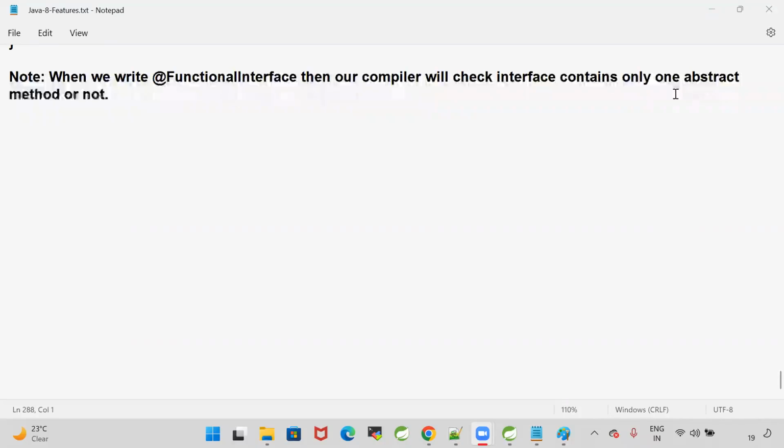In my class, every point, every topic, every concept, I will repeat 2 to 3 times so that it will be injected into your brain and stored there for a long time. You don't need to memorize anything. Samjha?